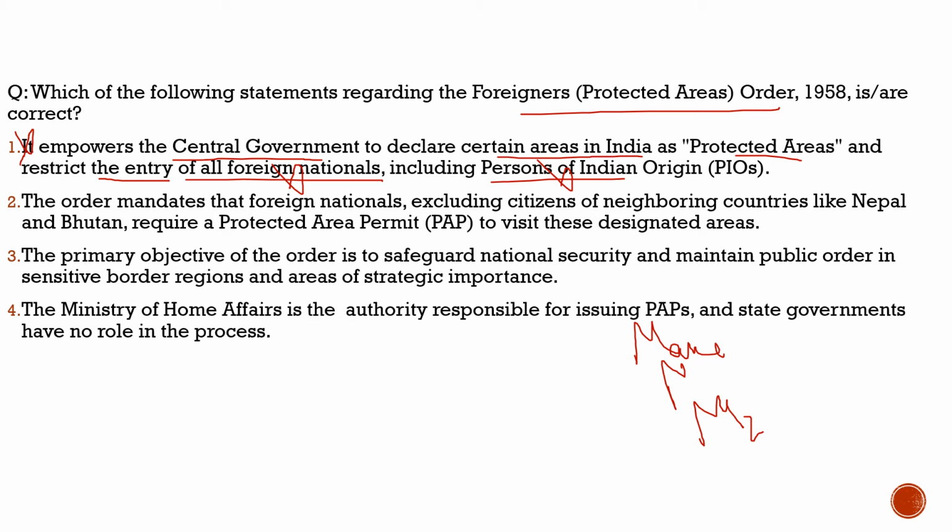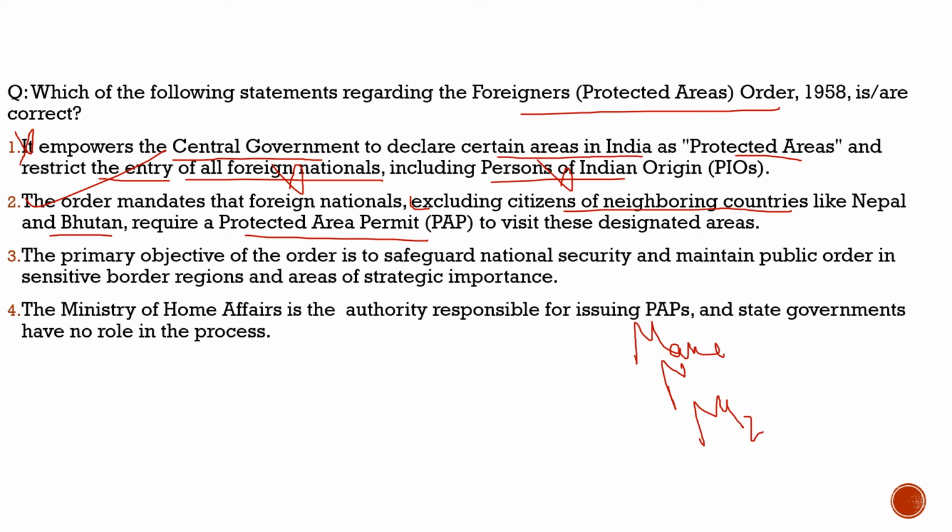So coming to the second statement, the order mandated that foreign nationals, excluding citizens of neighboring countries like Nepal and Bhutan, require a protected area permit to visit these designated areas. 100% correct. They require a protected area permit. Other foreign nationals need this protected area permit to visit these designated areas.